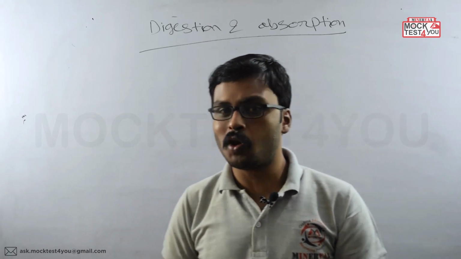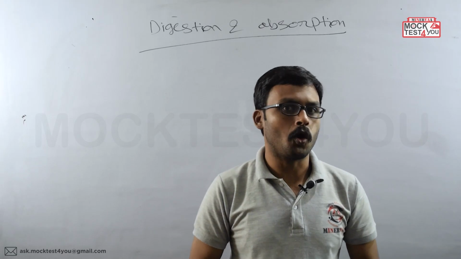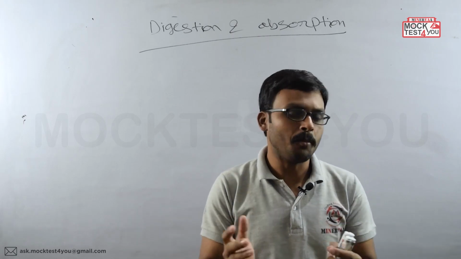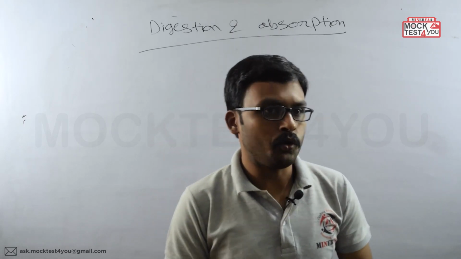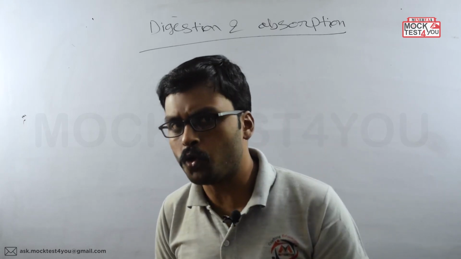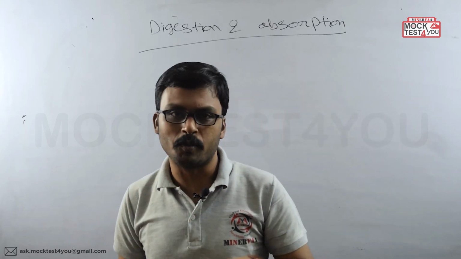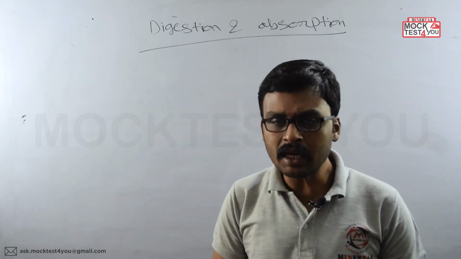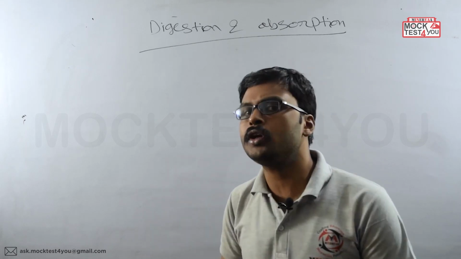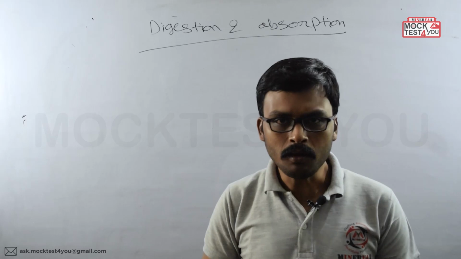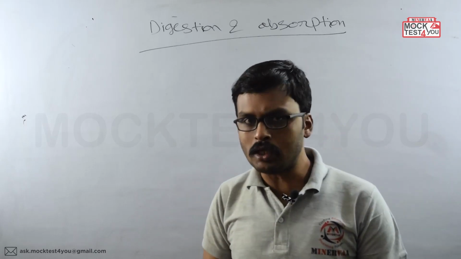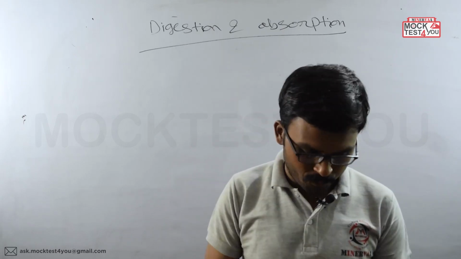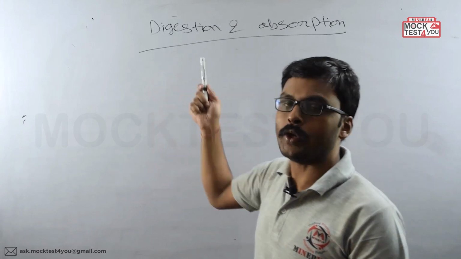You know that human physiology is very important for the NEET exam, because a huge number of questions come from here. We may expect around 12 to 13 questions from the human physiology portion, which belongs to class 11, and here we have to learn about 7 different chapters. The first chapter of human physiology is digestion and absorption, which we are going to start today.